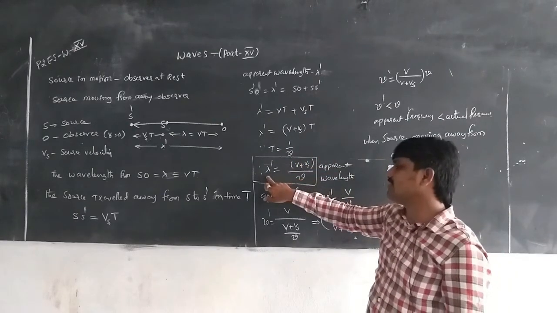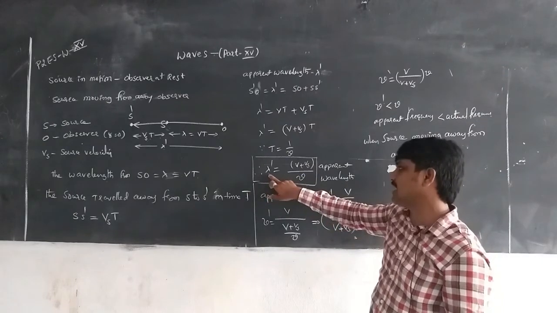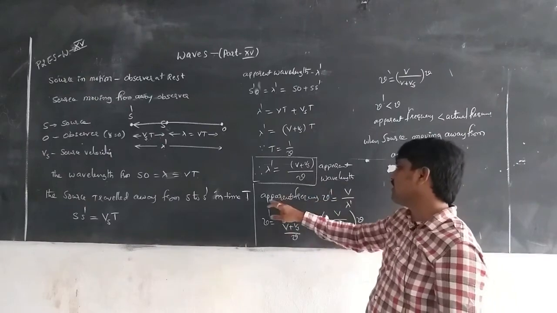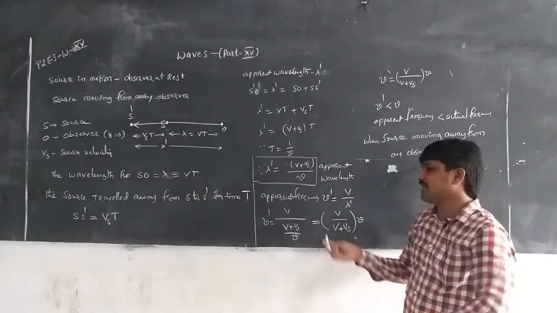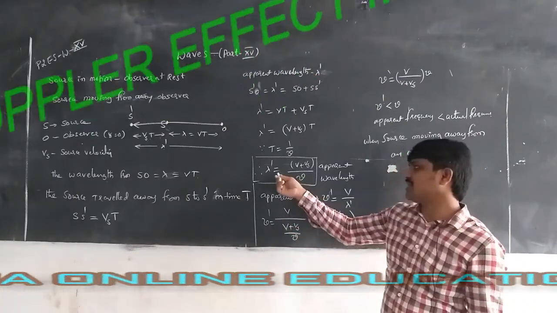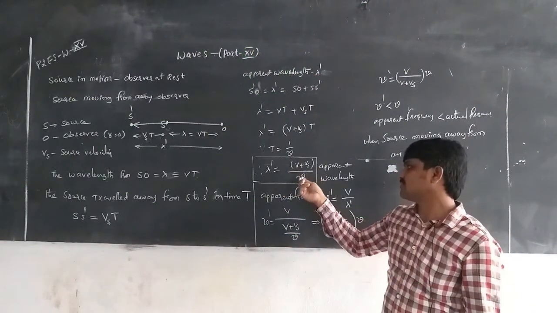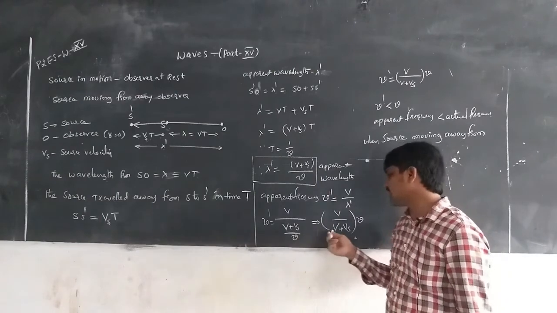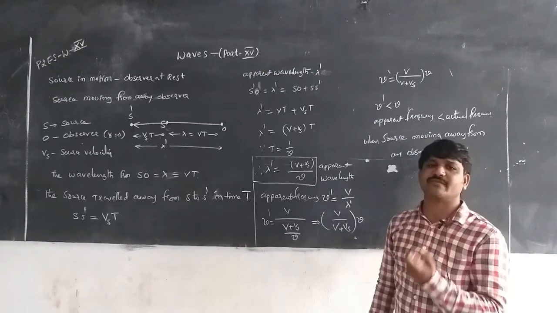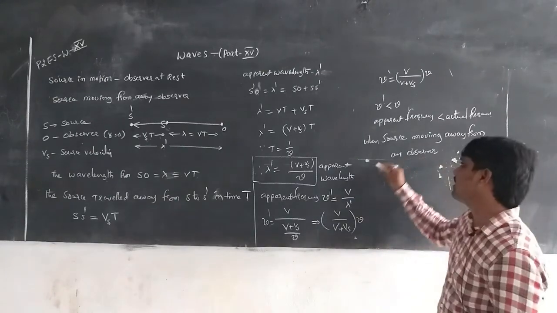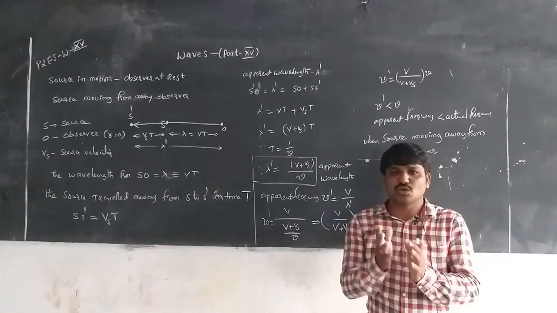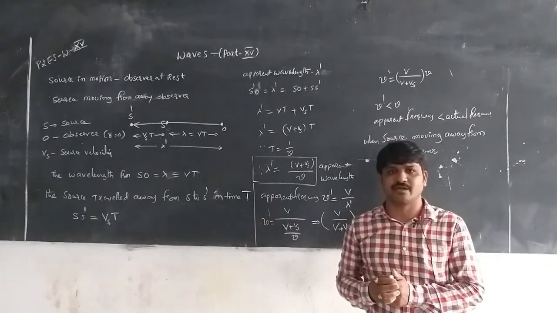Then we get the equation for the apparent wavelength: lambda dash is equal to V plus Vs by nu. From that, the apparent frequency formula is nu dash is equal to V by lambda dash. Substituting lambda dash equal to V plus Vs by nu, finally we get the equation for when the source is moving away from an observer. The apparent frequency is less than the actual frequency when the source is moving away from an observer. Thank you.